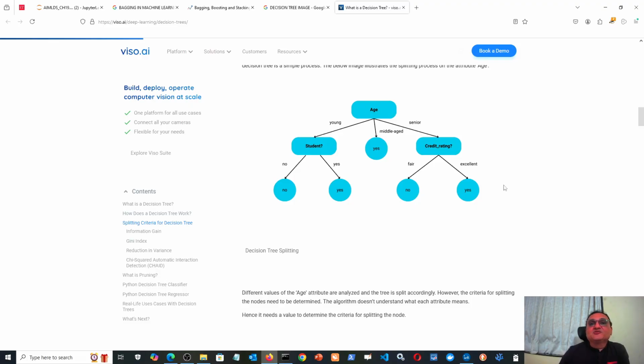So if this is one of those thousands, then whatever value is given, suppose here we are predicting whether the loan should be given or not, yes or no. That is a classification example. But instead, suppose we are predicting some number. Suppose one algorithm has predicted a number and some error came, that error is 80%. Now the next tree predicts 84%. Some other tree predicts 74%. Some other tree predicts with 90% accuracy. And there are thousands of such trees.